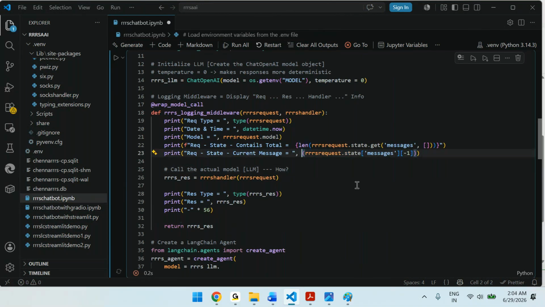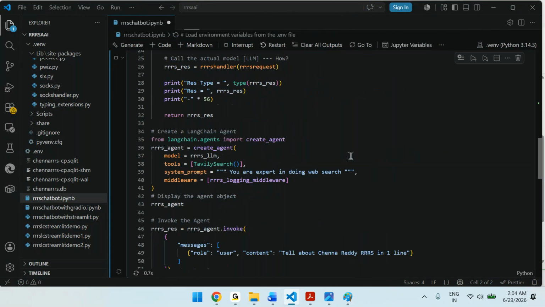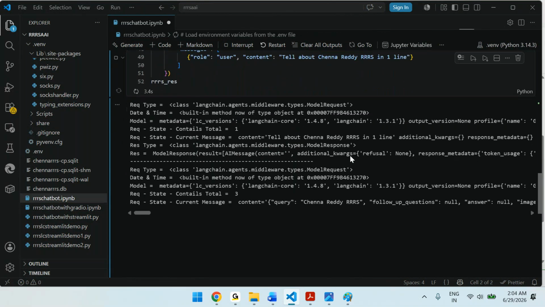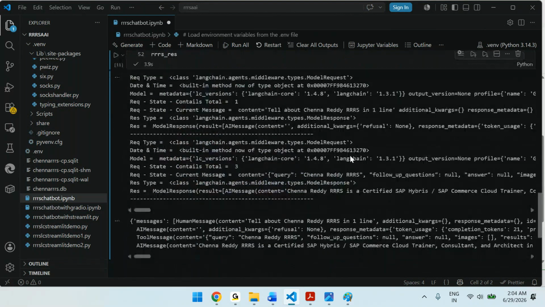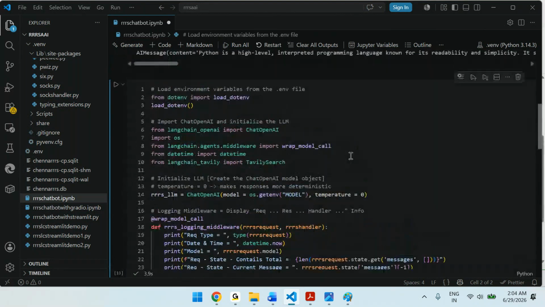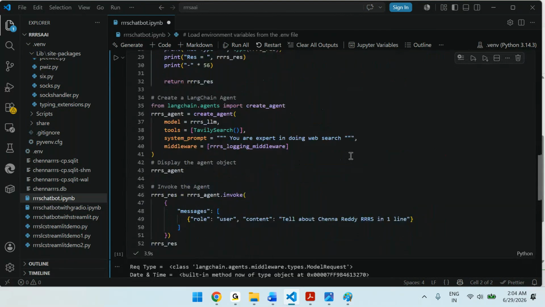Okay, length is not required. Okay, so request dot state of messages of -1, then this one. Let's execute. That is just a typo error. Okay, now you are good. Yes, everything is working fine. Now you can see the results once, please.